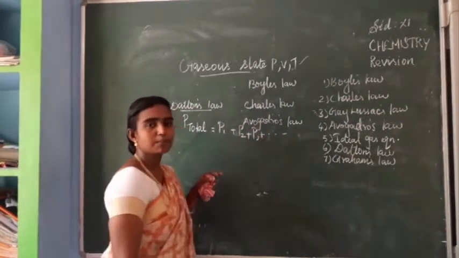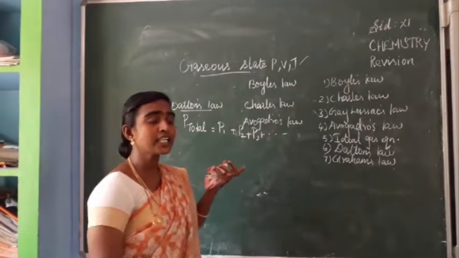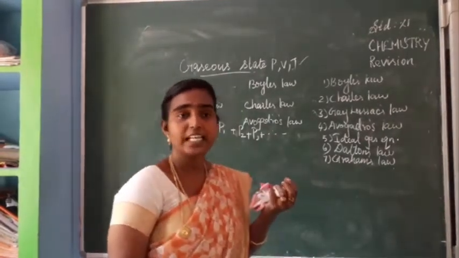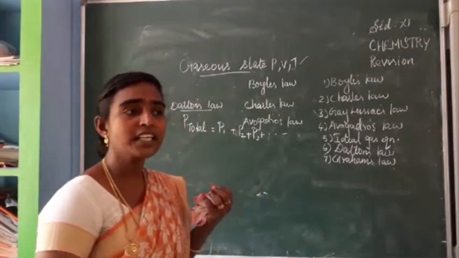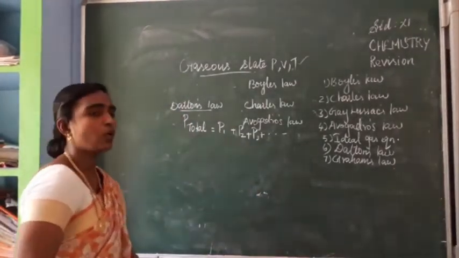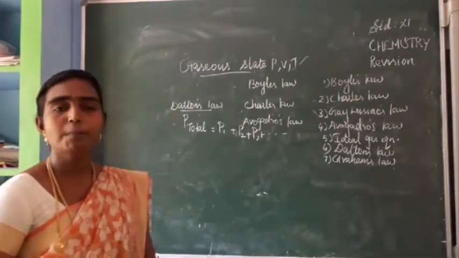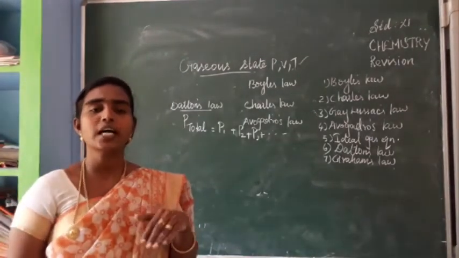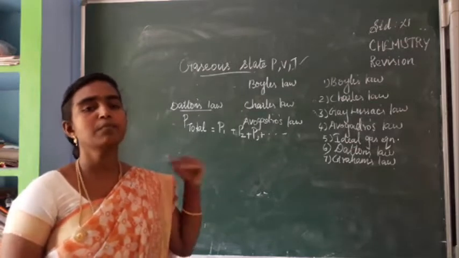So it is a non-reacting gaseous mixture we have taken, isn't it? For this non-reacting gaseous mixture, the total pressure is equal to the sum of the partial pressures of the gases present in that mixture.